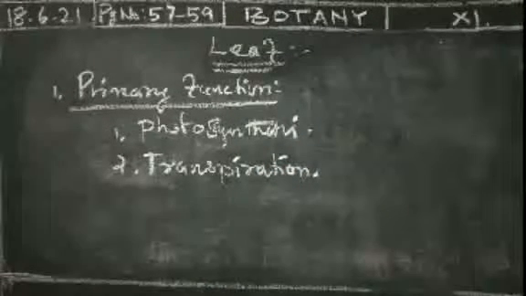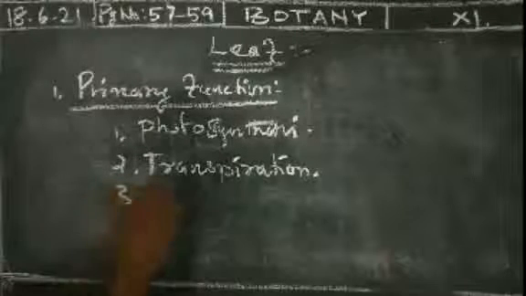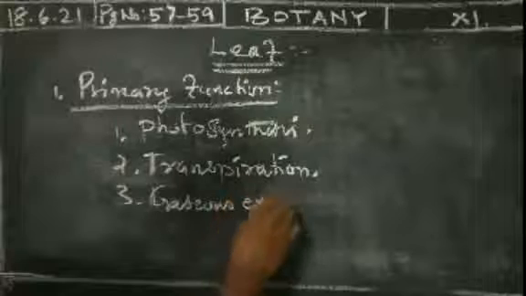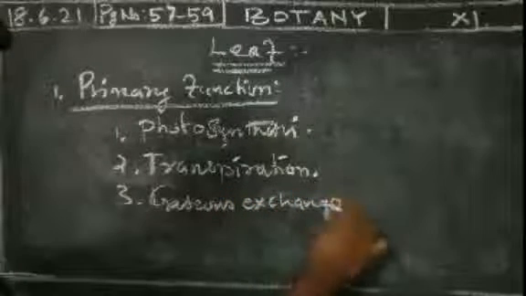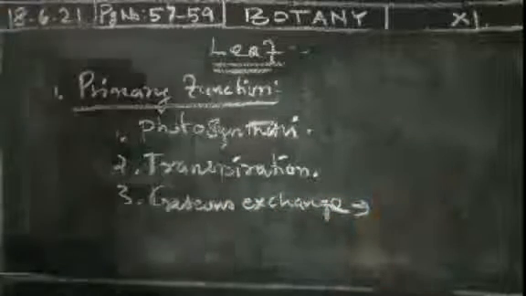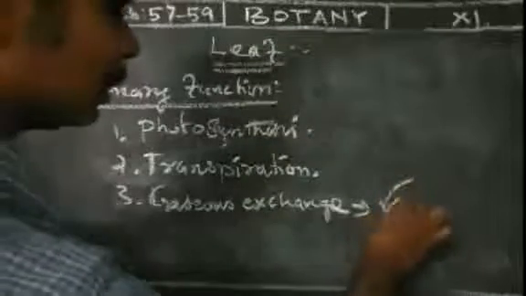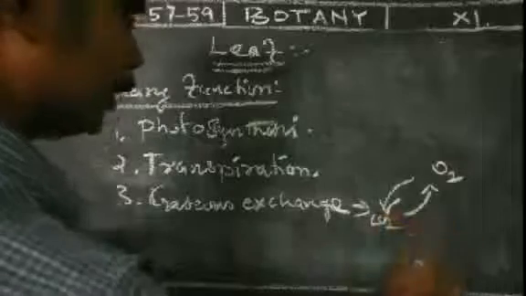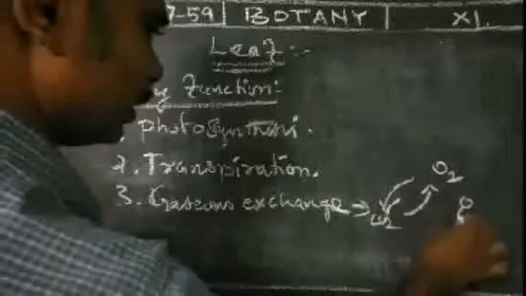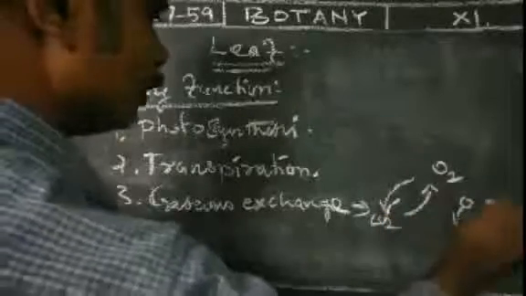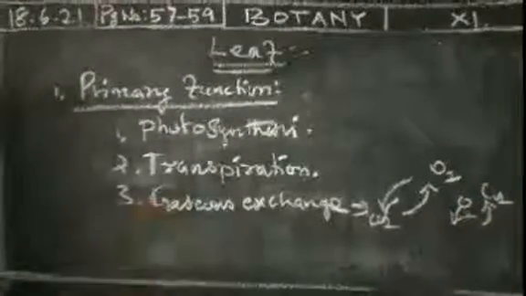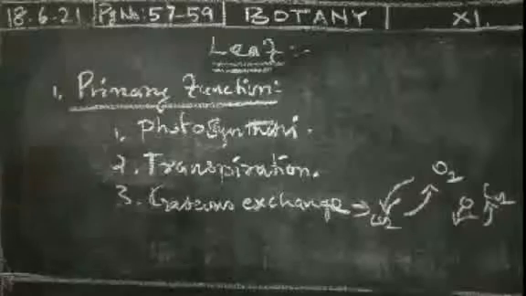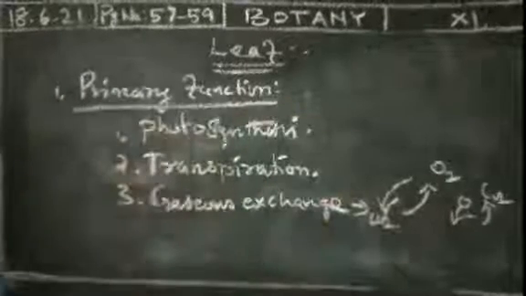And also gaseous exchange. There is carbon dioxide. In photosynthesis, carbon dioxide enters inside and oxygen molecules go outside. In the respiration process, oxygen enters inside and carbon dioxide is released. This process occurs in a leaf with the help of stomata. Gaseous exchange occurs in these plants.